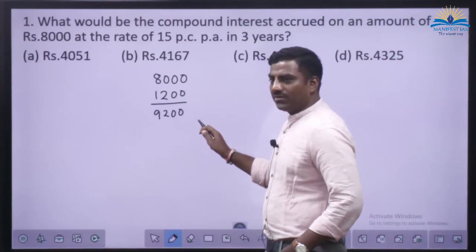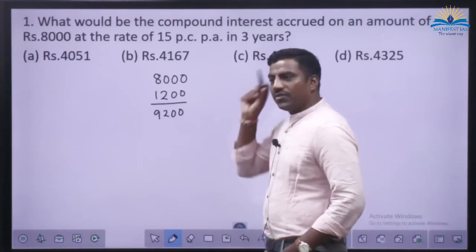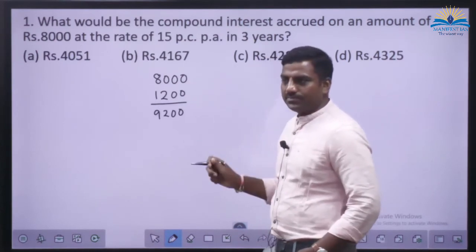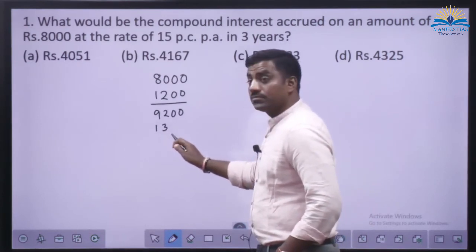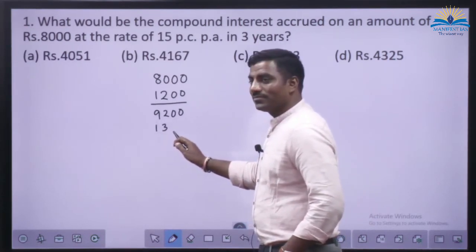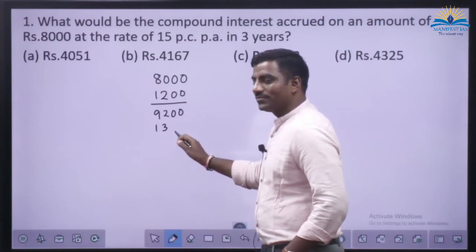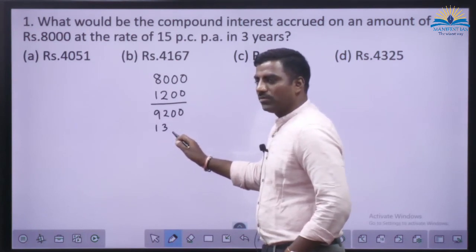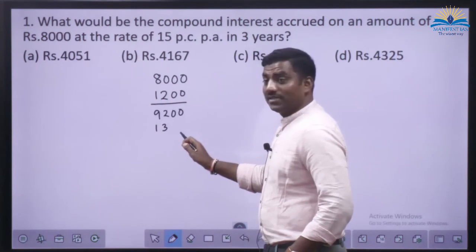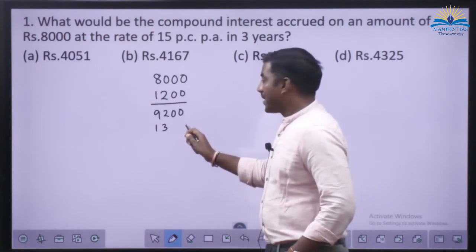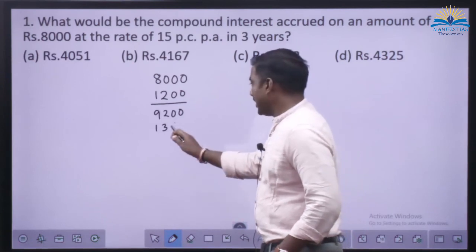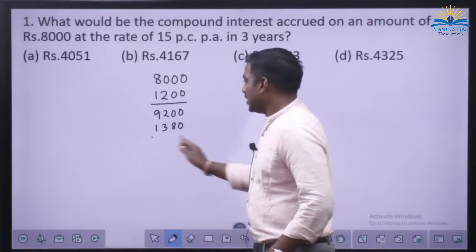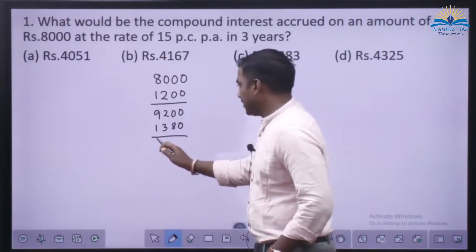Then 15% of it. 15% of 9,200. 15% of 200 is 30. 1,380. So this is the balance after the second year.